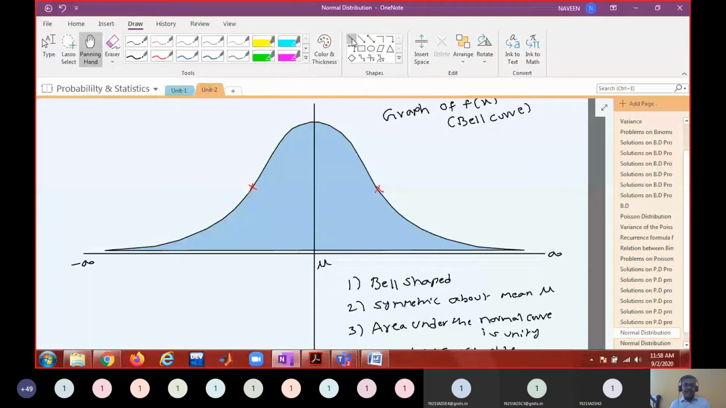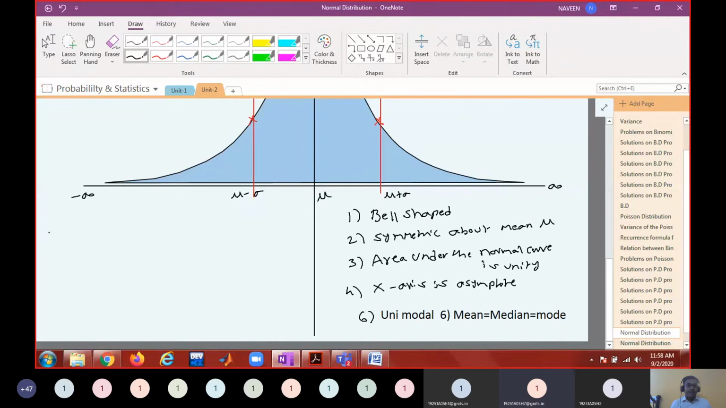So it has inflection points on the curve. Where are these inflection points? Inflection points will be here: mu plus sigma and mu minus sigma. Okay. So what are these points called? Points of inflection. Okay. So next property is inflection points.